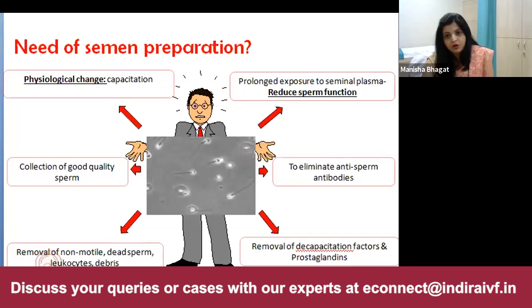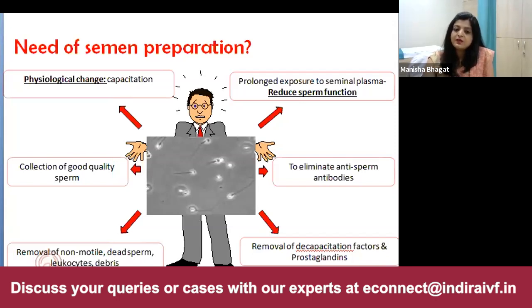If the count is normal or near normal, then we prefer the swim up method, which is a simple method, and the recovery of sperm is also good. But still little debris and spermatozoa are there, and there is increased ROS production because of centrifugation. So in cases where the count is normal, we prefer swim up.